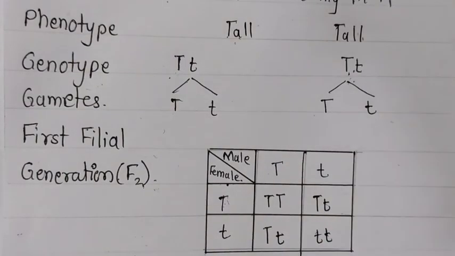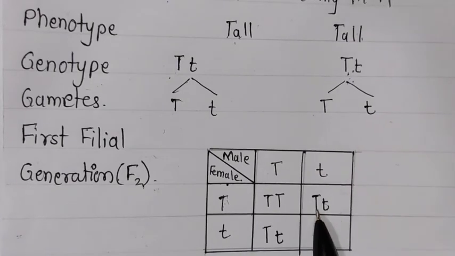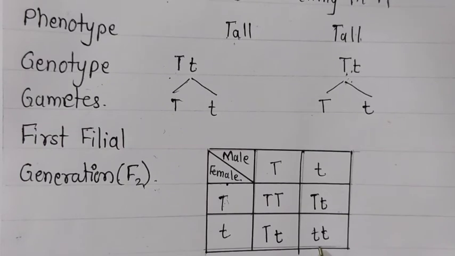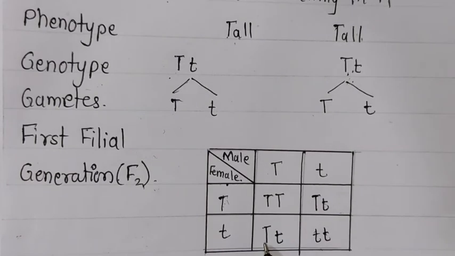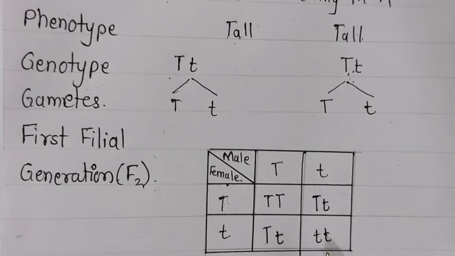Now if we keep going, you can see here this also consists of capital T, this also consists of capital T, this also consists of capital T, and there is only one possibility where the plant can be dwarf. So in these three, capital T is there. So out of four possibilities, three will become tall, and one possibility is that it will remain dwarf only.